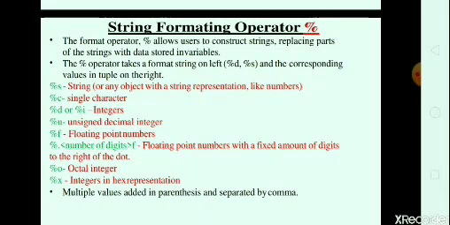So multiple values added in a parenthesis and separated by commas means what? When we have to access multiple values from the user side, we can use multiple formatting operators, but we only give a comma between the values in that tuple.